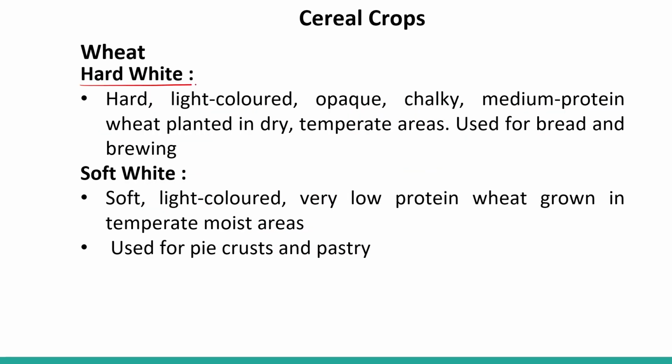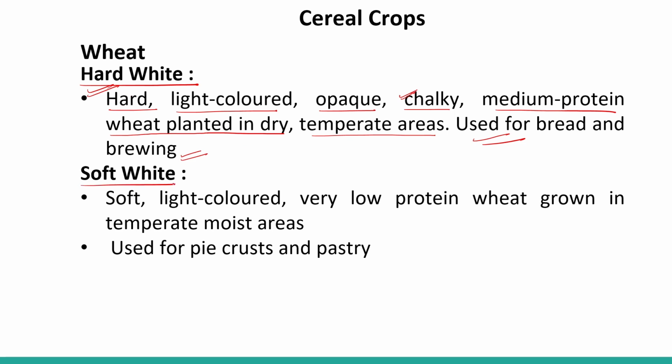Hard white. Hard, light colored, opaque, chalky, medium protein. So they are chalky, like white, right? So they are light colored. Medium protein wheat planted in dry, temperate areas used for bread and brewing industry. So this particular one is used for making bread and the brewing industry.